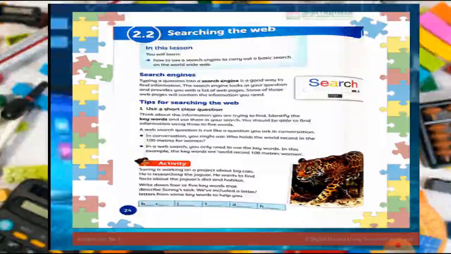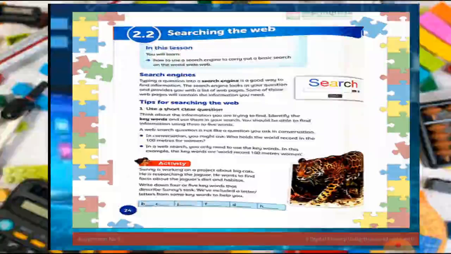Now 2.2 is searching the web. Basically, what we are doing is searching the web. How will we search the web? We search the web with the help of a search engine. A search engine is a good way to find information. The search engine looks at your questions and provides you a list of web pages.